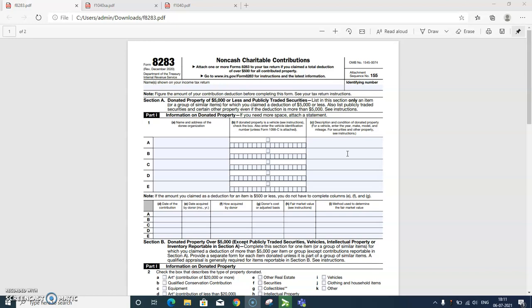You can list up to 5 donations to 5 different organizations on Form 8283, and if you have more donations, you can attach as many Form 8283s to your 1040 tax return as needed. Non-cash contributions can include securities, property, vehicles, collections, and arts.